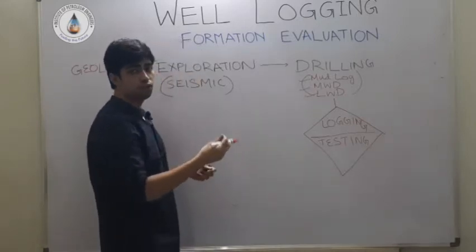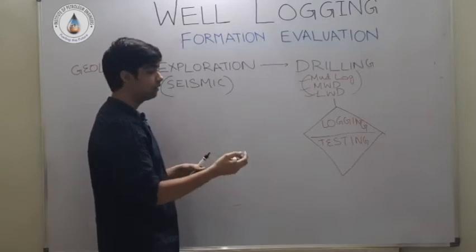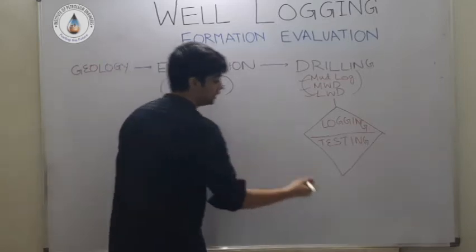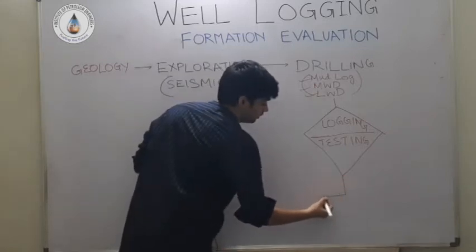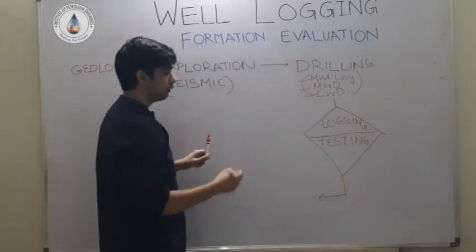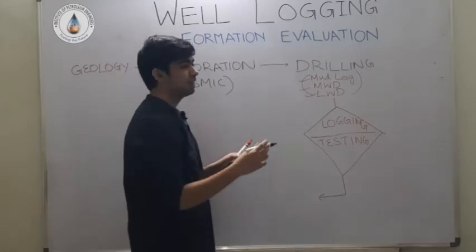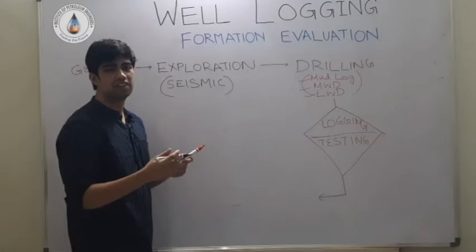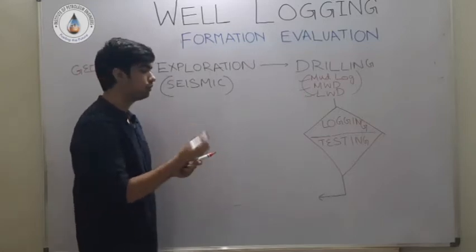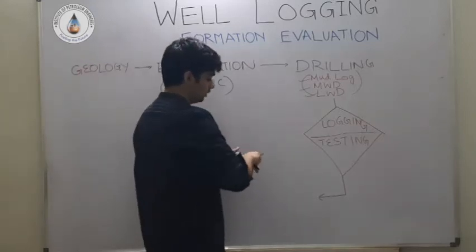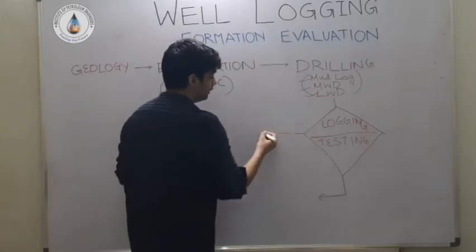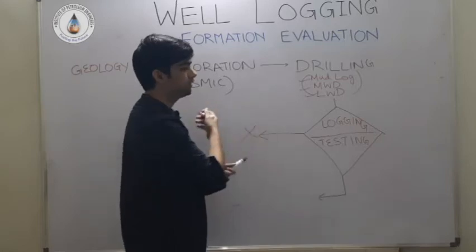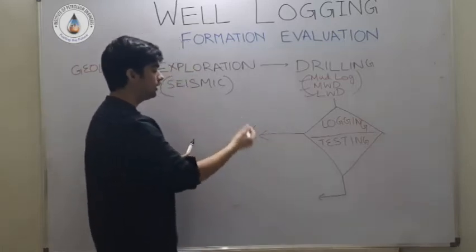If we have a good prospect of producing oil and the reservoir is economically viable, then we will proceed further with processes like production, completion. But if the data we collected says that this reservoir is of no use, that is, it is not economically viable to produce from it, the life of this well ends here. It is abandoned, or it is further used for exploration purposes, but it would not go into the production phase.